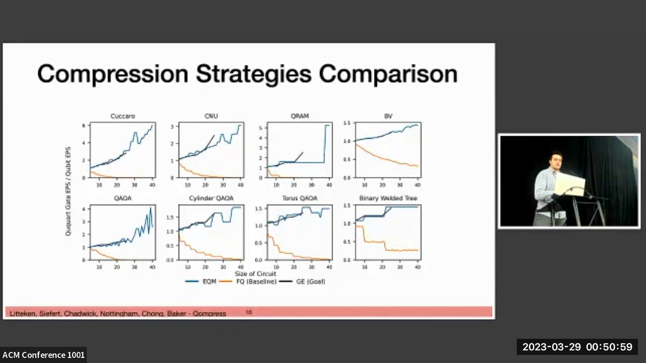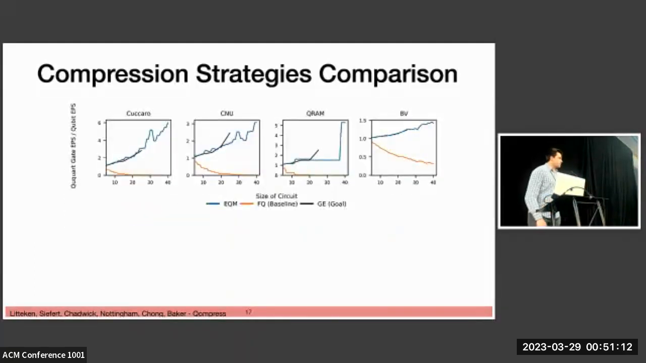It's just the ratios, it's the factor of improvement. And then the x-axis is just the size of the circuit. And the black line that we show here is the gold strategy, the greedy strategy, the one we want to be able to either match or exceed if possible. So we're going to look at the top 4 circuits first. These are more arithmetic circuits. They include a lot of 3-qubit gates.